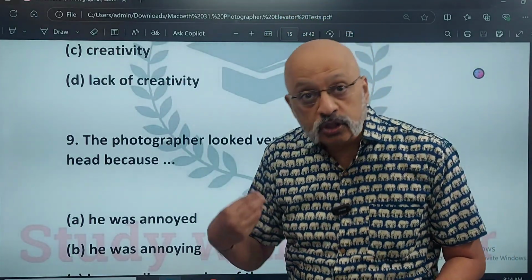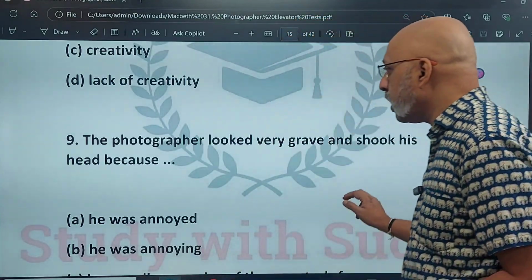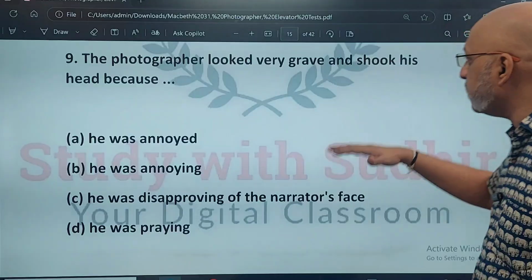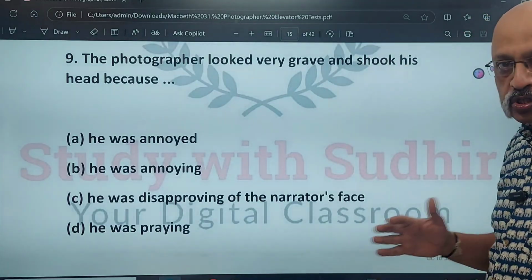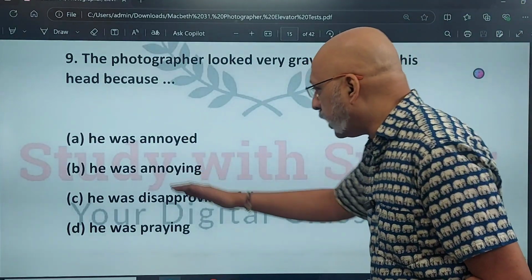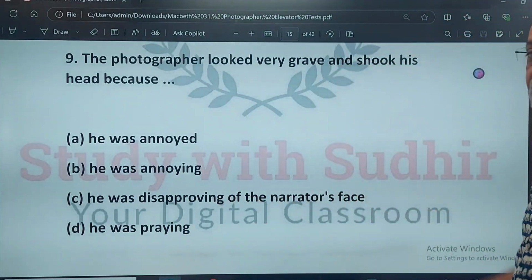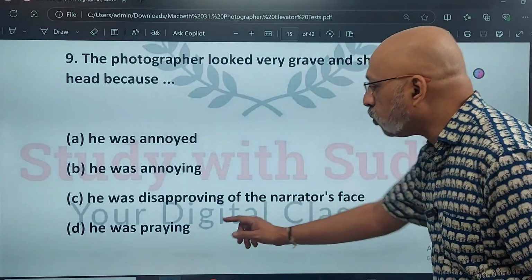And if there are any doubts, those doubts can also be addressed. The photographer looked very grave and shook his head. Grave means very serious, and shook his head almost because he's very disapproving. Was it because he was annoyed, because he was annoying, or he was disapproving of the narrator's face? That's the right option. Or was he praying?